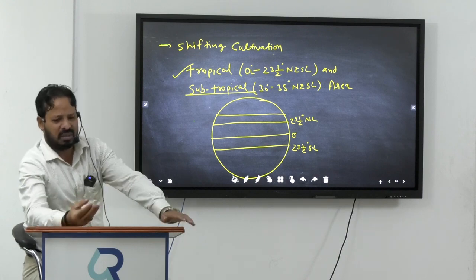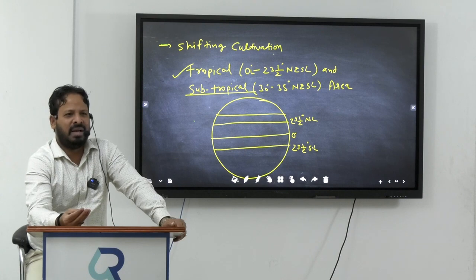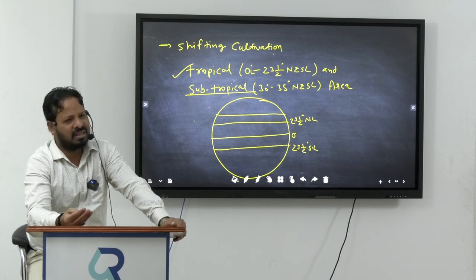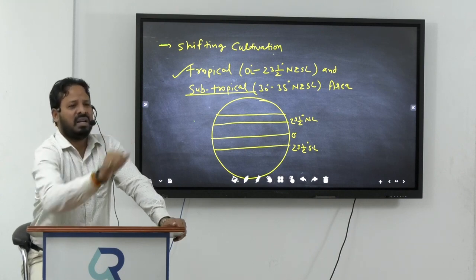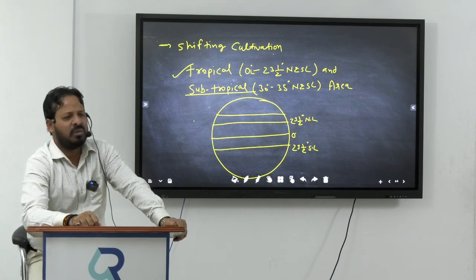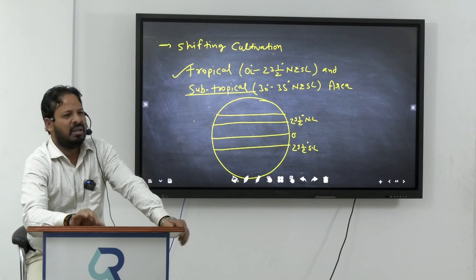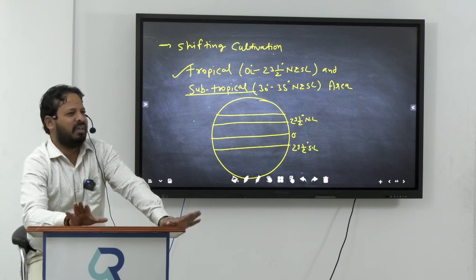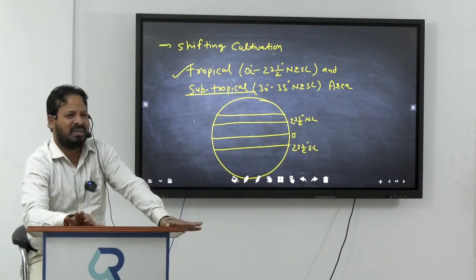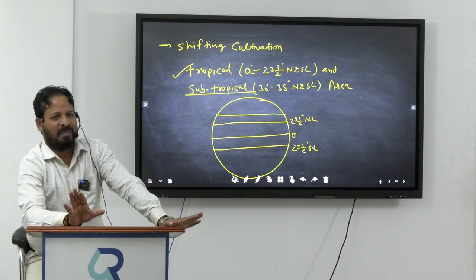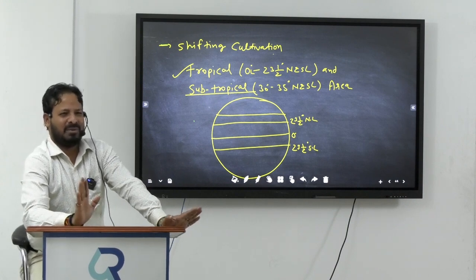Okay, everyone. So it is practiced in high mountain areas and dense forest areas. Is it clear? Write down. It is an inaccessible area. It is also an inaccessible area. So that's why the primitive people are living here. The primitive humans are living here because they are thus separated from the other parts of the world.